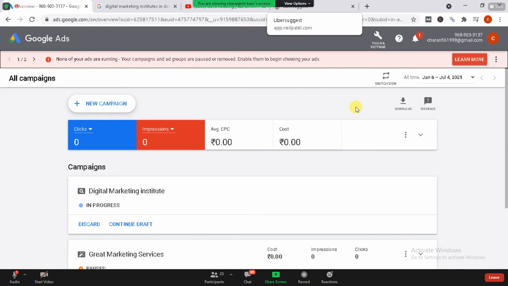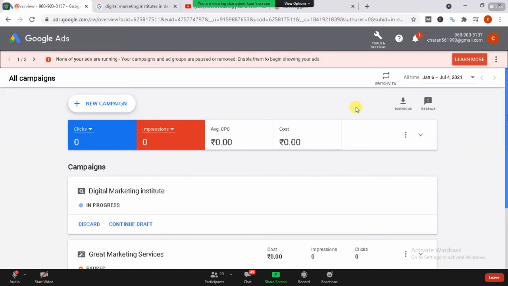And also they'll ask you to have a paid ad. Right now I'm not having any running ads on this particular ad section. Your campaigns and ads are paused or removed. Enable them to begin showing your ads. So I have paused them, so I am not running any ads right now. So you can also pause it. Or if you haven't started running any ads, you also don't need to pause it, because it is not having anything to run on Google. So they're not going to charge you for anything.